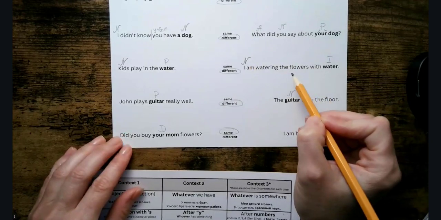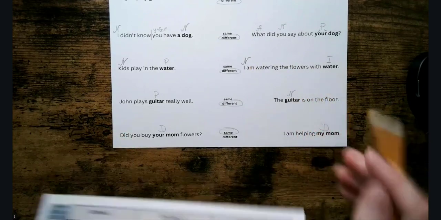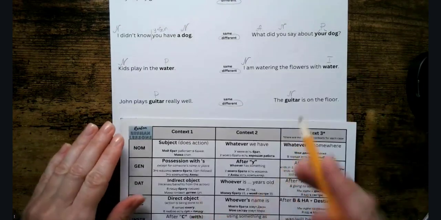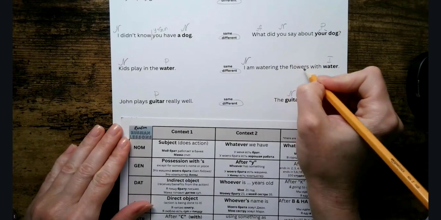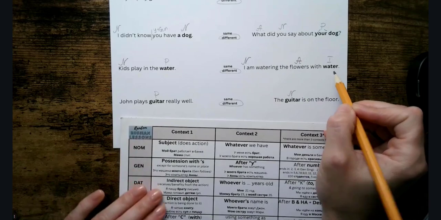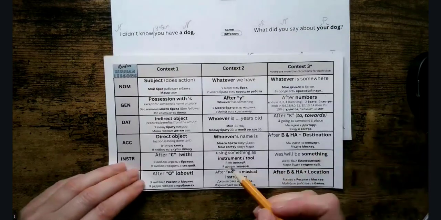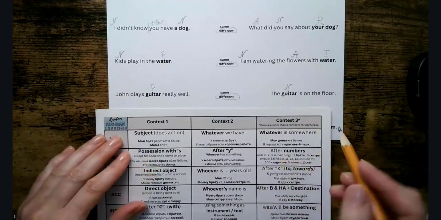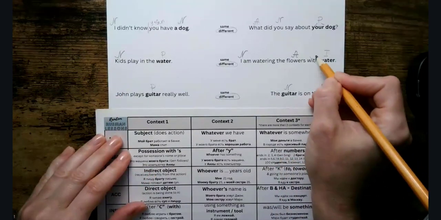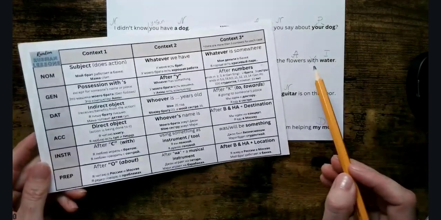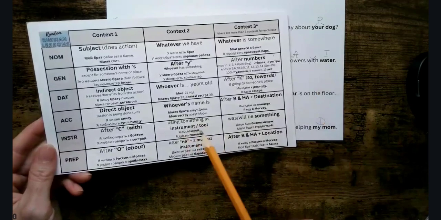Then what am I watering? What is being watered? The flowers. And that's the direct object. So action is being done directly to it. They are being watered. So that's our accusative. And we already remember that water will be instrumental because here it's basically a tool for watering. I know it's very odd to be thinking about it, but it is. And basically, when we're using something as a tool, in English we say with, and in Russian we don't. We just put the word into the instrumental case.